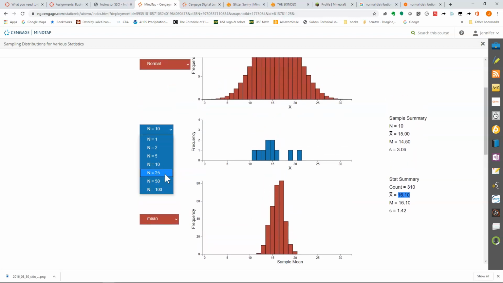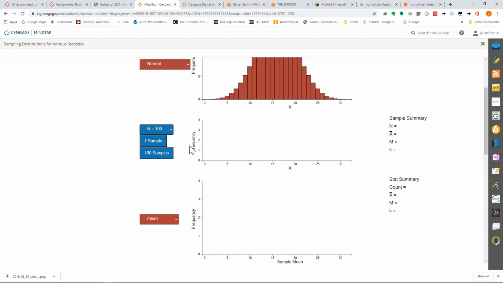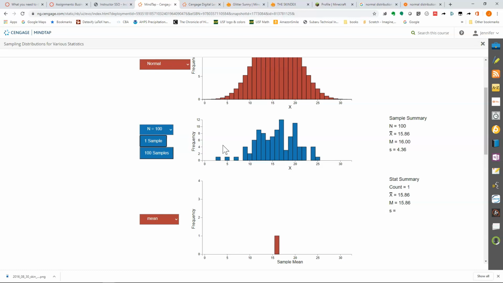Okay, so now let's go up to a sample of size 100. We're going to take a sample of size 100, and that's the distribution of the data from that one study of select 100 people, compute the mean. The mean was 15.86. So now we've got one sample mean that's 15.86. And now, just to see the central limit theorem in action, we're going to do this study again. Pick another 100 people, do the same thing, and so on.